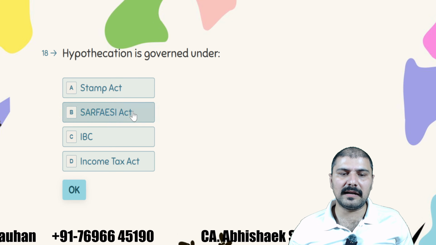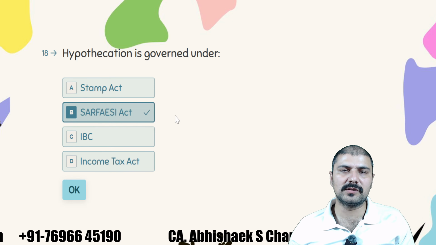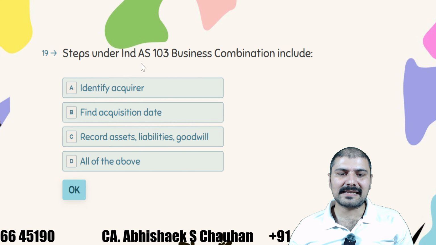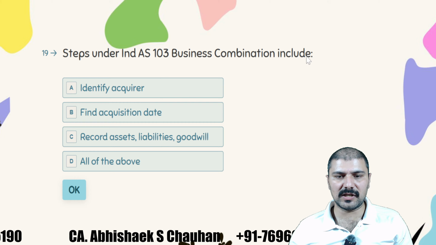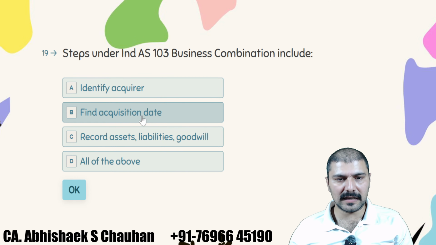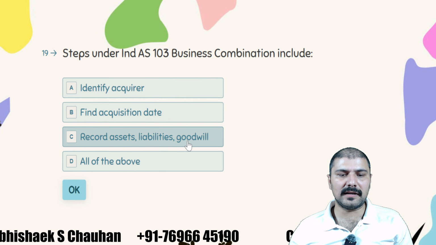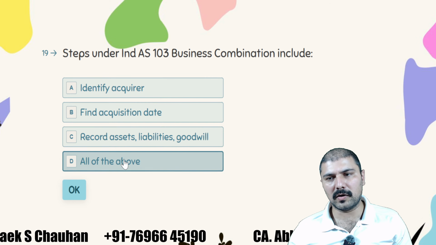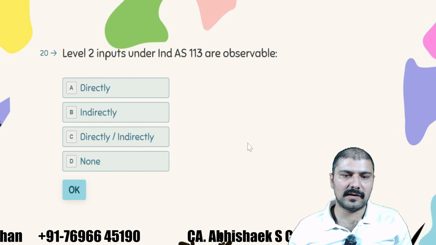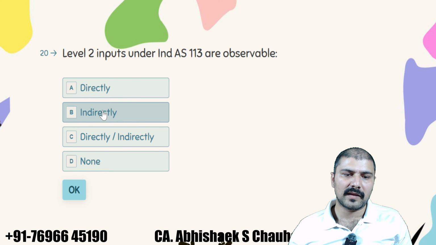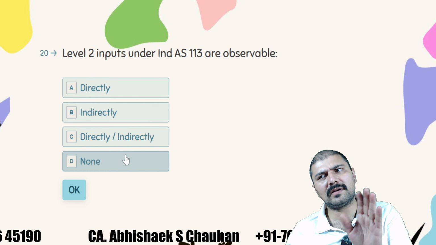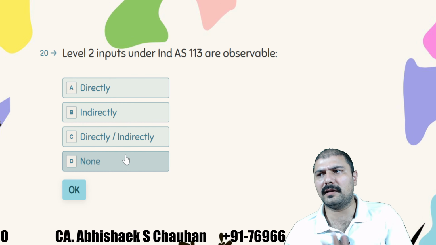Hypothecation is governed under which act? The answer is SARFAESI 2002. Steps under Ind AS 103 business combination include identify the acquirer, find the acquisition date, record assets and liabilities and goodwill or gain on bargain purchase, and all of the above. Level 2 inputs under Ind AS 113 are observable directly, indirectly, directly or indirectly, or none. Level 2 inputs can be observed directly or indirectly. Level 3 indirectly only.